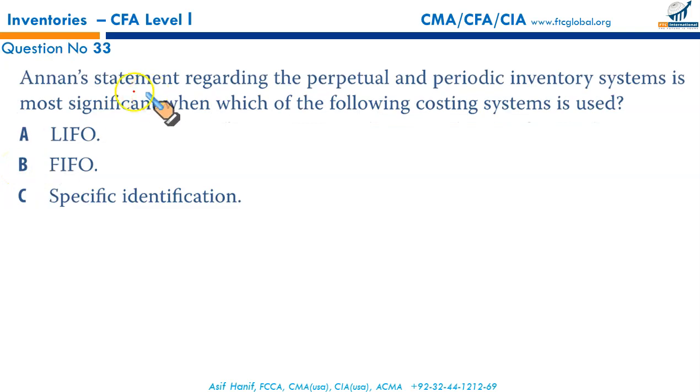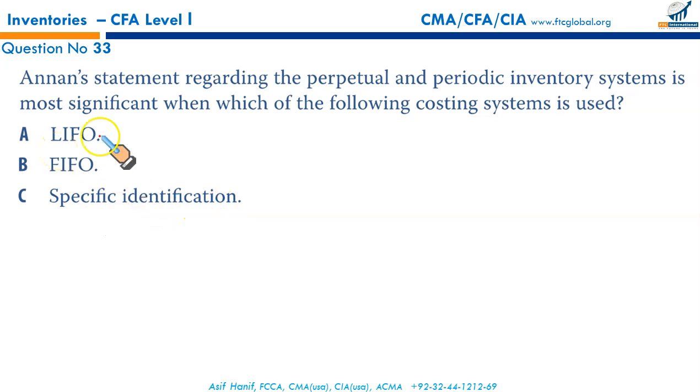Next, Annon's statement regarding the perpetual and periodic inventory system is most significant when which of the following costing systems is used? LIFO, FIFO, and specific identification. Remember, FIFO perpetual and FIFO periodic are the same. Specific identification, perpetual and periodic are the same.